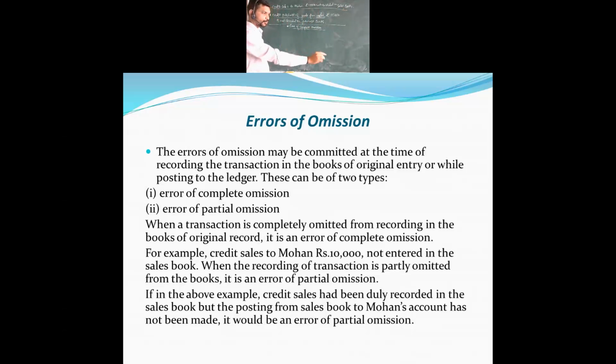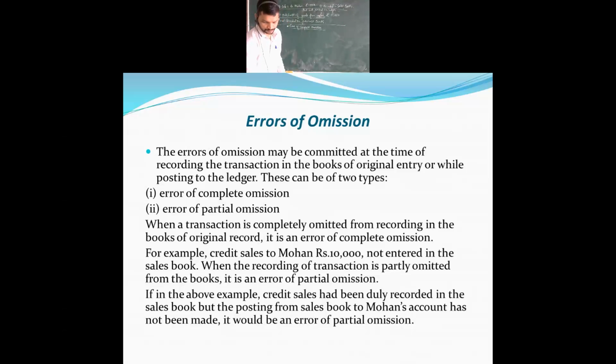Credit sales to Mohan, rupees 10,000, is recorded in the sales book, but not posted in the ledger. We call it a partial omission.